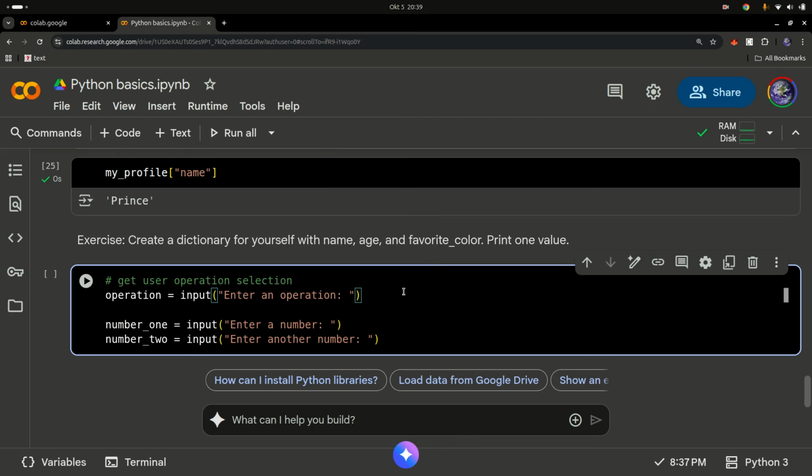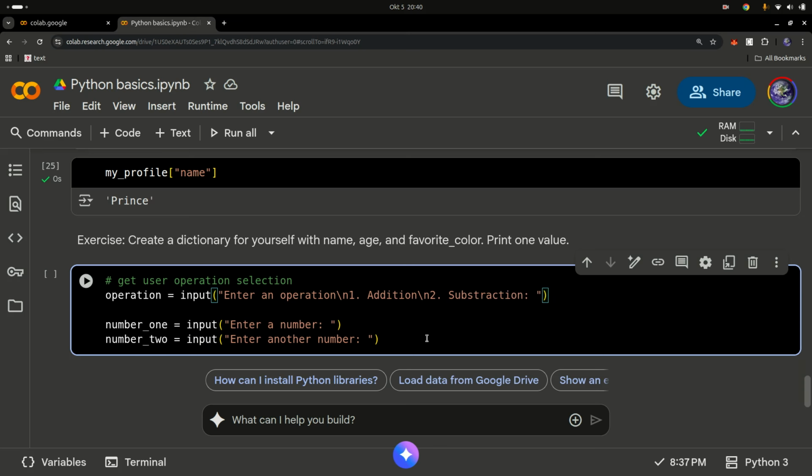Operation is equal to input, "Enter an operation", and then you're going to have a list of operations. I'm going to use backslash n, which is short for new line, my bad. So 1 will be addition, and then backslash n, 2 will be subtraction.